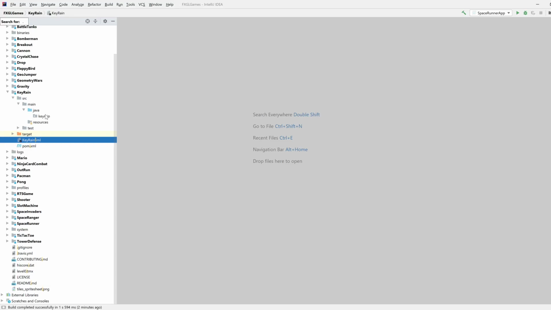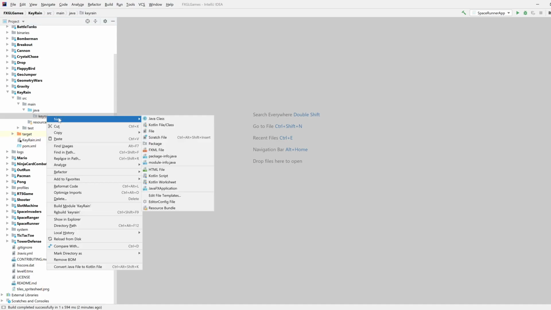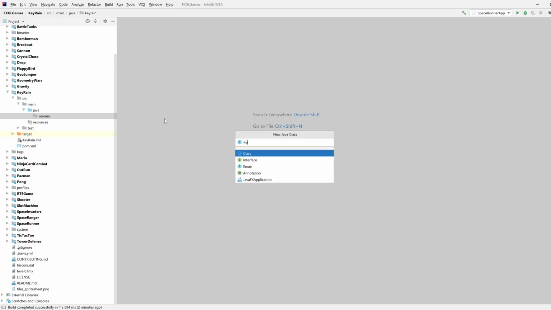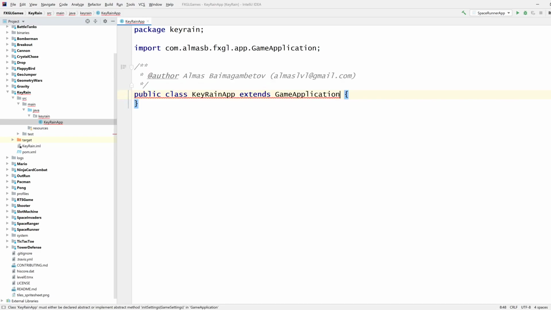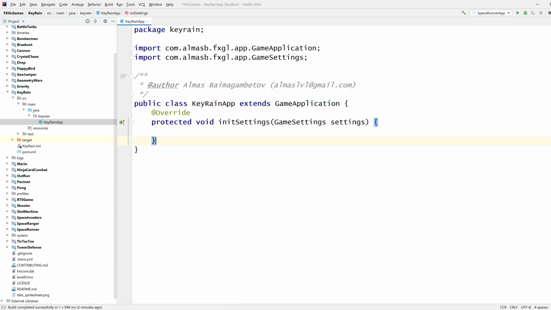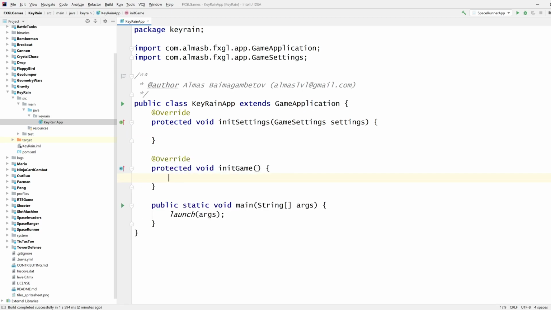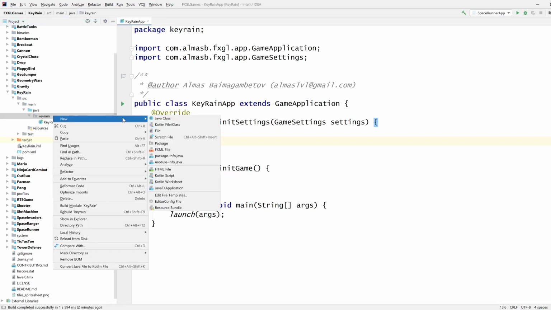Hi guys, in this game jam we're going to build a key rain game, which is going to rain keys. Instead of using a random name, I went with an idea that I've had for some time, which is a very similar idea to games where you have to type characters. So that's what we're doing today. It's going to be a typing game essentially. You're going to see keys that will be raining to your base, I guess, of operations or something like that, and then you need to protect it by getting the keys right.